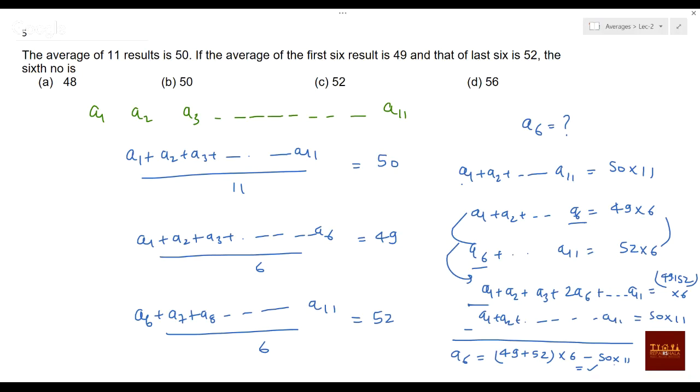But if you do by this method, then forget about your selection, because there are other people doing by this method. So what is the difference you are creating? Are you creating any difference? No. You should be able to do this. By this method, even if you know the process, the calculation part itself will take 20-30 seconds. In this question, you should not take more than 5 seconds.